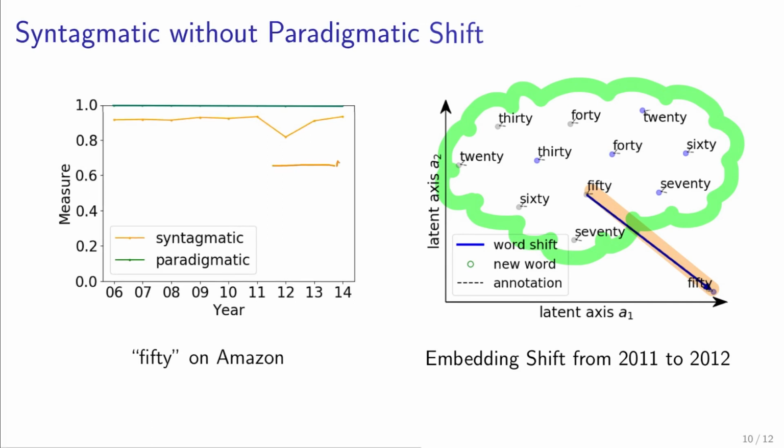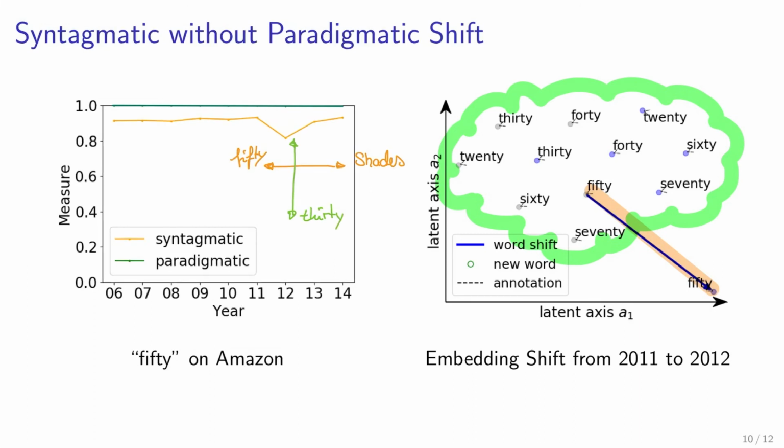When we again think about the paradigmatic and syntagmatic associations in these vertical and horizontal axes in a text, it makes sense that only the horizontal syntagmatic axis undergoes shift. This is because the probability distribution for the word appearing directly after 50 will be skewed towards shades. On the other hand, 50 will still be used in a position in a sentence that is typical for a number, and is therefore not undergoing a paradigmatic shift.